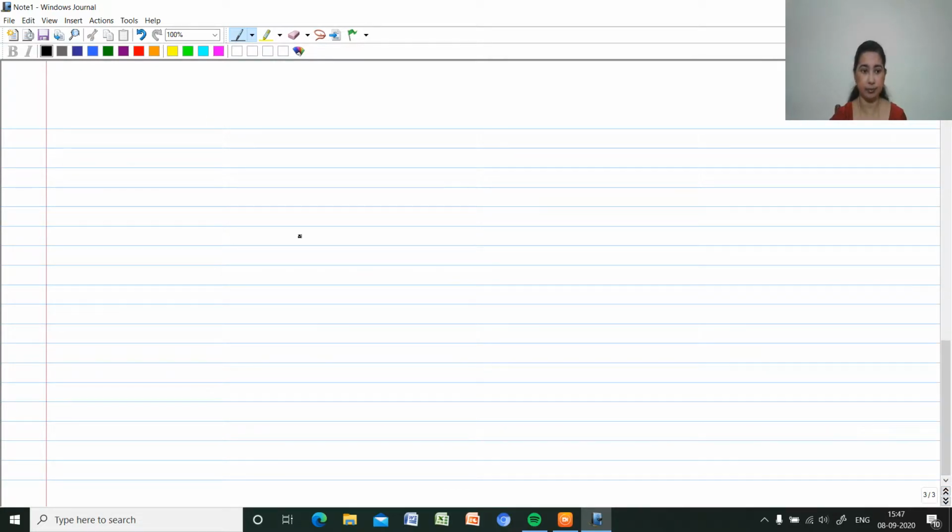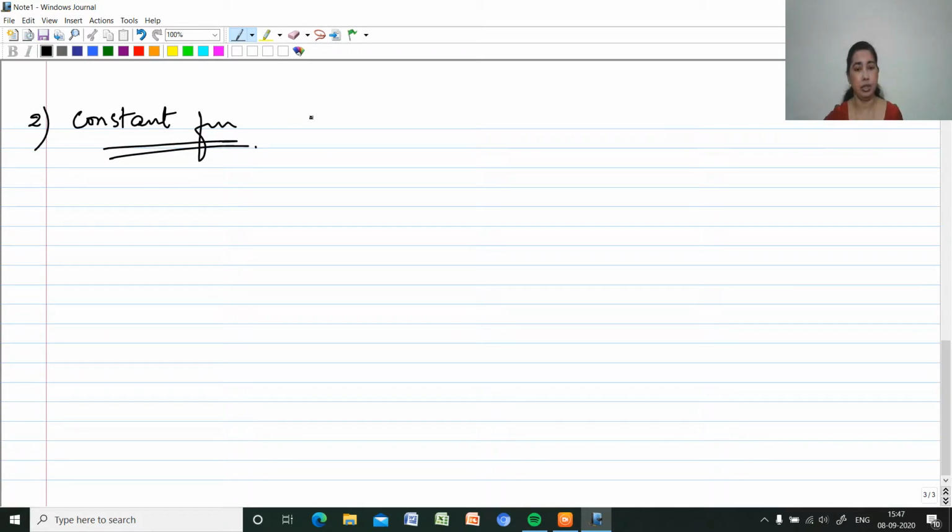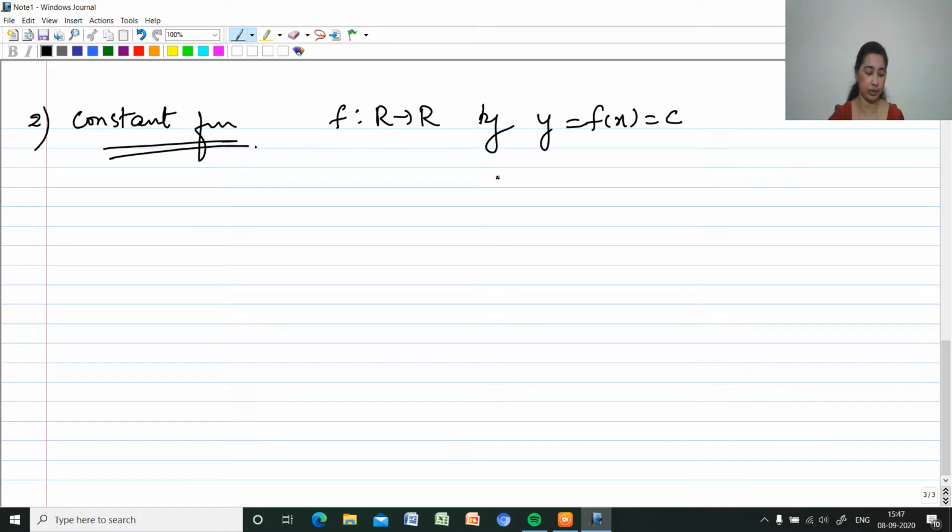Now the second one. The second graph which we are discussing is the constant function. Constant function graph. It is a function from real numbers to real numbers, defined by y is equal to f of x equal to a constant, that is c. That can be any constant.